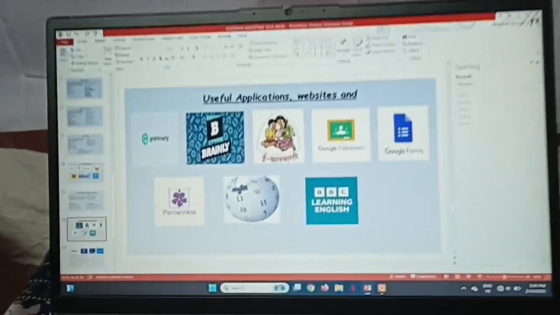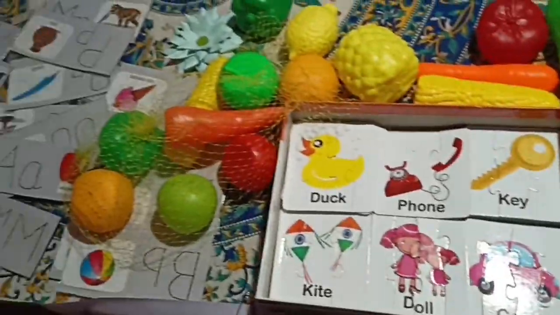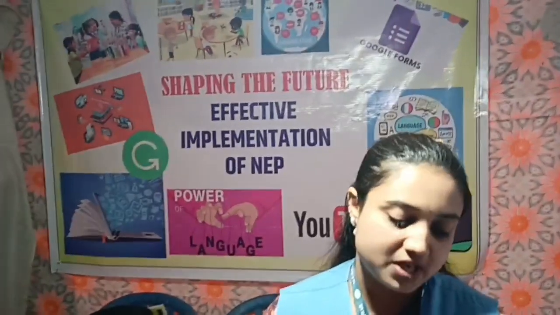The first software is Grammarly. Grammarly is a grammar software. It helps students, and it helps teachers also if they want to create content which is based on grammar. Then Brainly is the software which gives you ready-made answers. eBalbharati is a software which gives us PDF soft textbooks which we have in our curriculum.